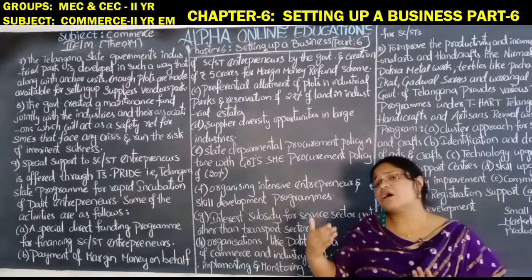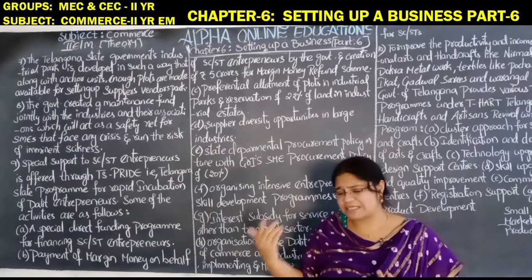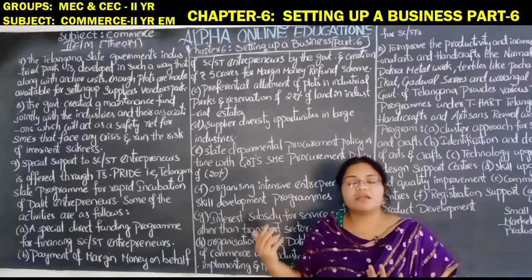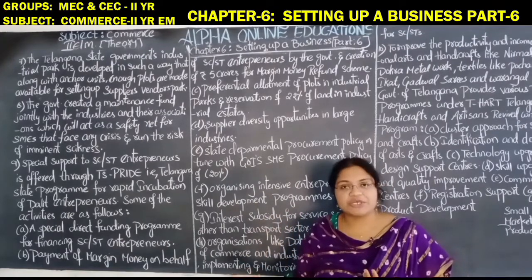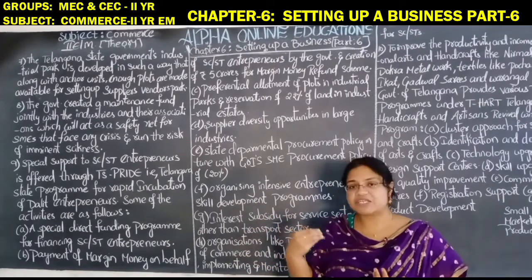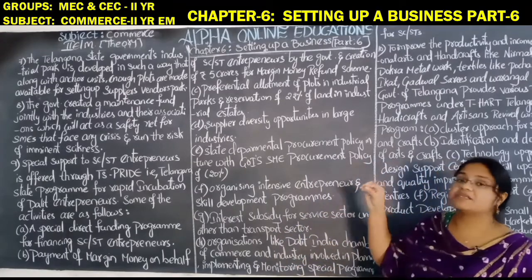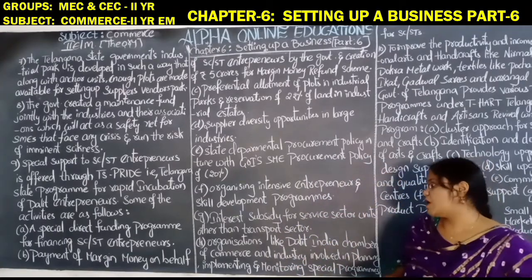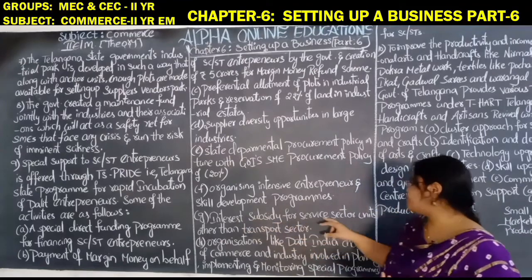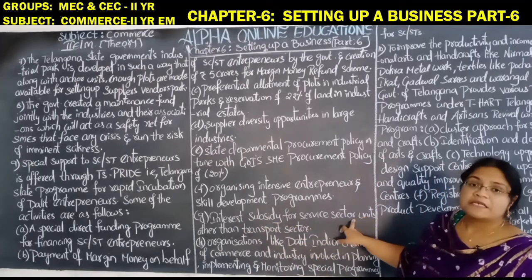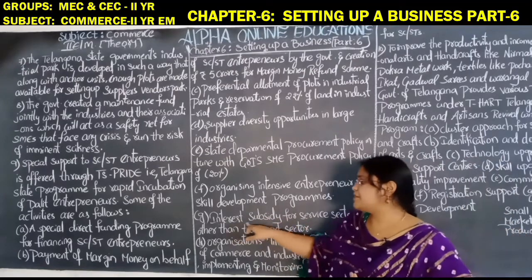If the entrepreneurs do not have the skills required to continue the industrial units, in such cases also the government is providing skill development programs. Interest subsidy for the service sector. So they are providing the interest subsidy.